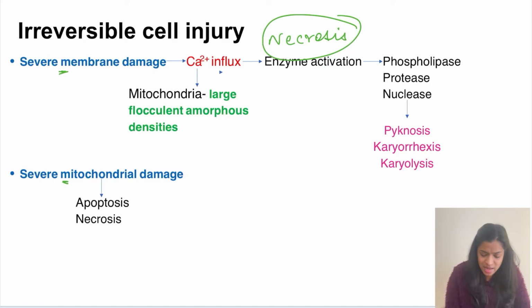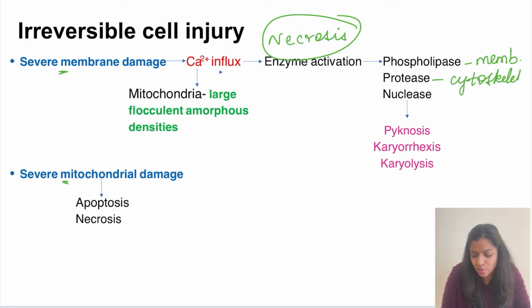When the membrane is damaged, the calcium which was present outside the cell will enter into the cell. So that is called calcium influx. So when calcium enters, it is activating the enzymes which are present. So what are the enzymes which are getting activated? Firstly, the phospholipase, which can damage the membrane. So phospholipid is present in the membrane, right? So it will damage the cell membrane. Then protease, it will damage the cytoskeletal proteins which were present. And next, the nuclease can affect the nucleus.